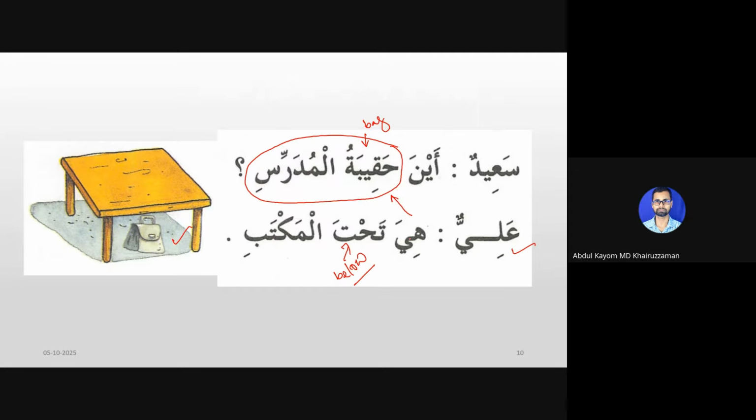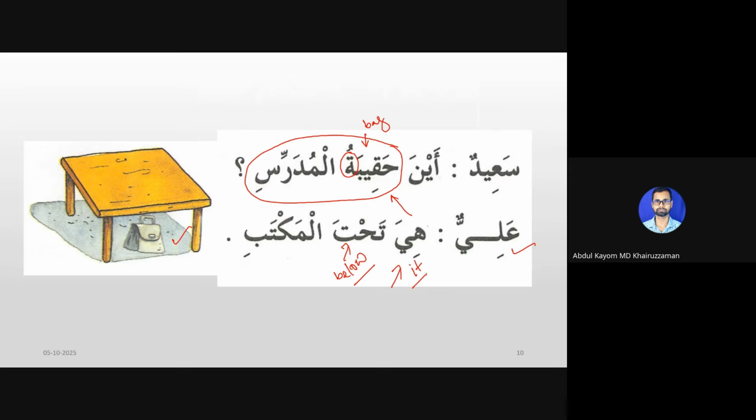So why are we using hiya here? Because hakibatu here has a ta marbuta. If we find ta marbuta at the end of a word, that word is mostly considered feminine in Arabic. So for feminine, we use this pronoun hiya. Hiya means it.